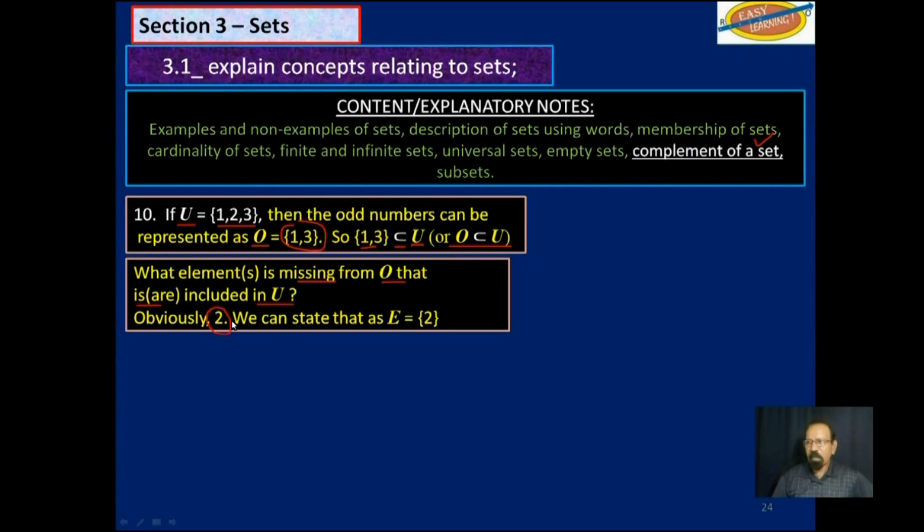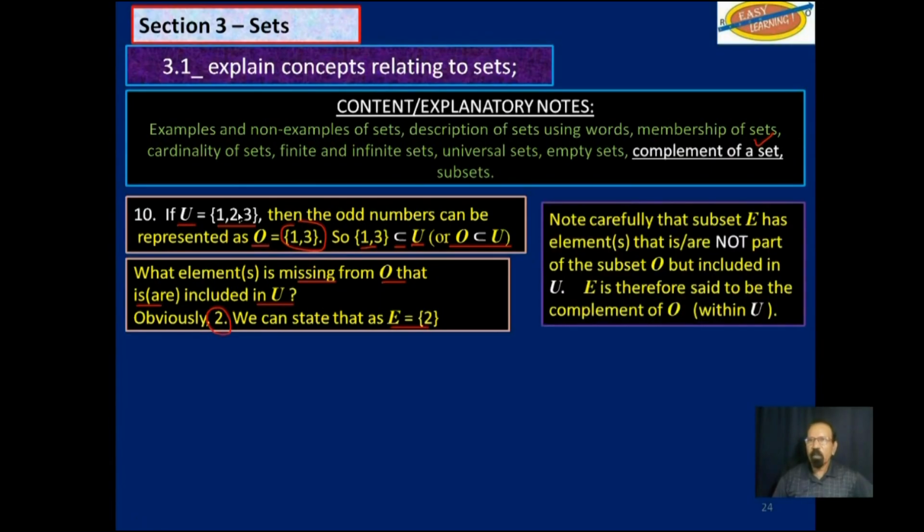Obviously, the answer to that is 2. So we can state that as E is equal to 2, even numbers, in that universal set. Note carefully that subset E has elements that are not part of the subset O but are included in the universal set. E is therefore said to be the complement of O, of course, within U.